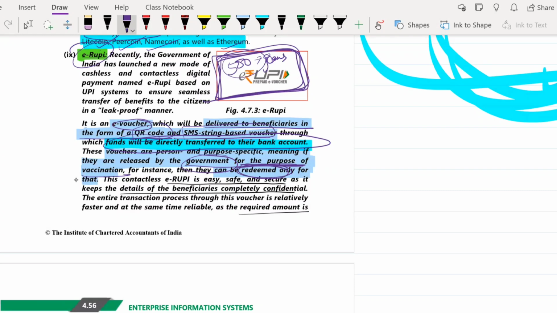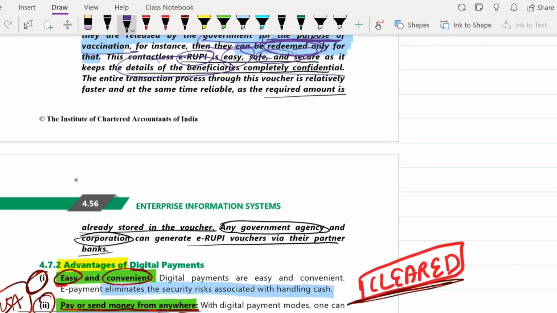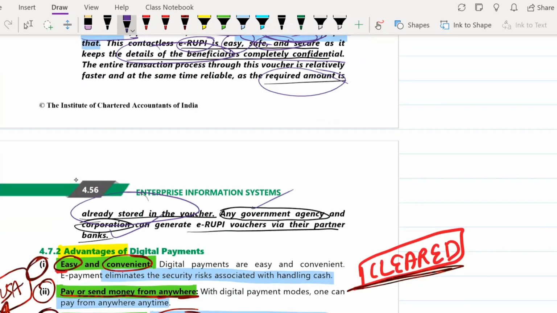So e-rupees are nothing but e-vouchers which have a specific purpose, and the amount of money is also specified there. For that specific purpose only, you can use it. E-rupee is safe, easy, and secure, as the details of the beneficiaries are completely confidential. The required amount is already stored in that voucher itself, and any government agency or corporation can generate these e-rupee vouchers via their partner bank.